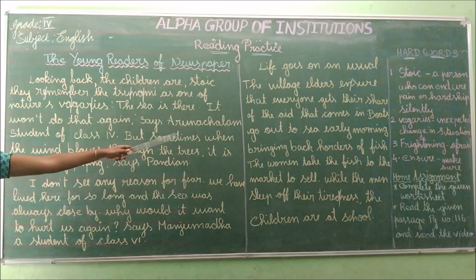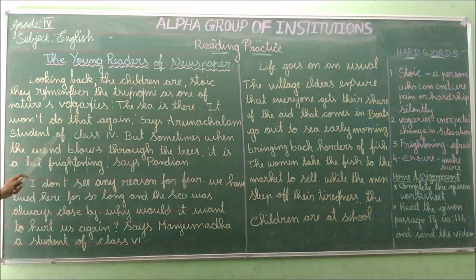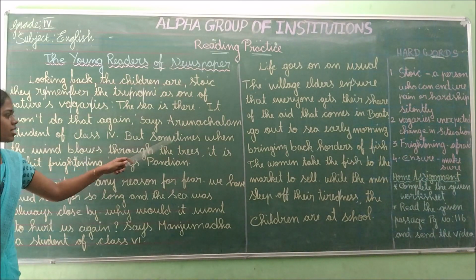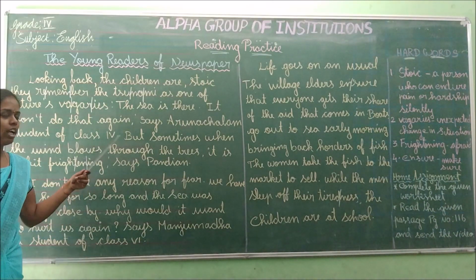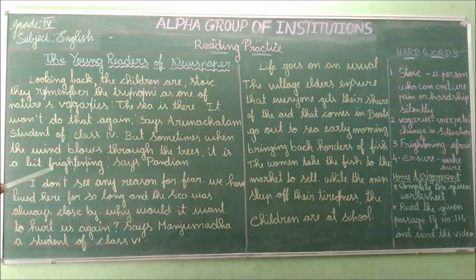Like that Arunachalam is saying, and he is a student of class 4. But sometimes when the wind blows through the trees, it is a bit frightening, says Pandian. What is Pandian saying? Though tsunami won't come, while the wind is blowing through the trees, it is somewhat frightening and it makes us fear.